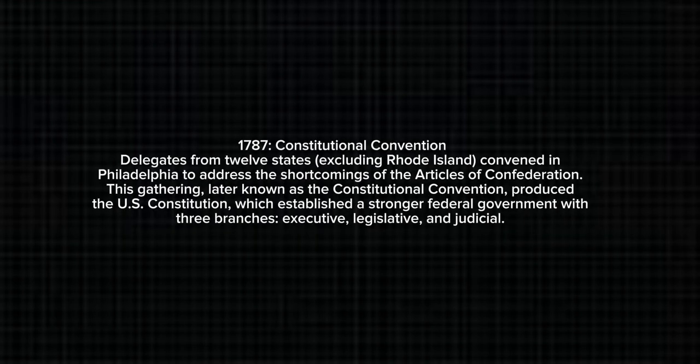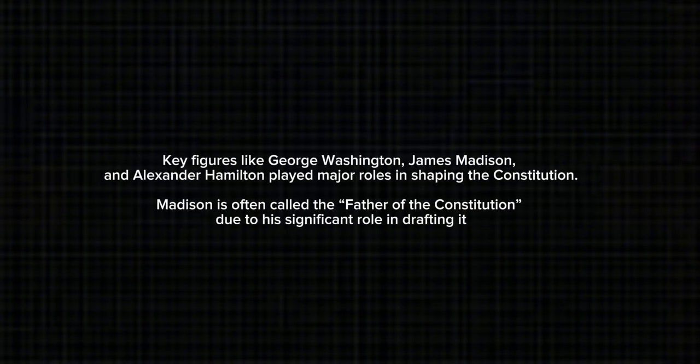1787, Constitutional Convention. Delegates from 12 states, excluding Rhode Island, convened in Philadelphia to address the shortcomings of the Articles of Confederation. This gathering, later known as the Constitutional Convention, produced the U.S. Constitution, which established a stronger federal government with 3 branches: executive, legislative, and judicial. Key figures like George Washington, James Madison, and Alexander Hamilton played major roles in shaping the Constitution. Madison is often called the father of the Constitution due to his significant role in drafting it.